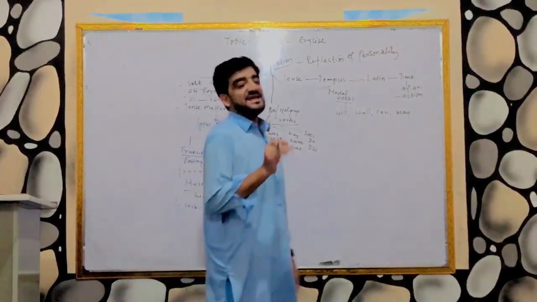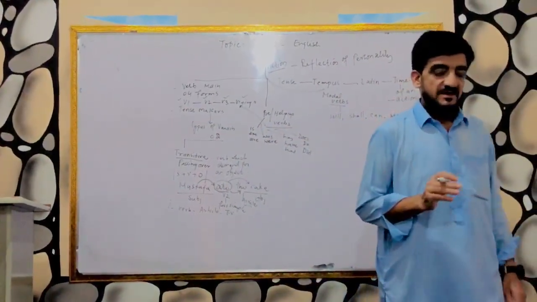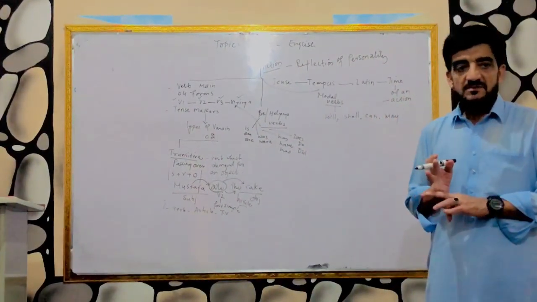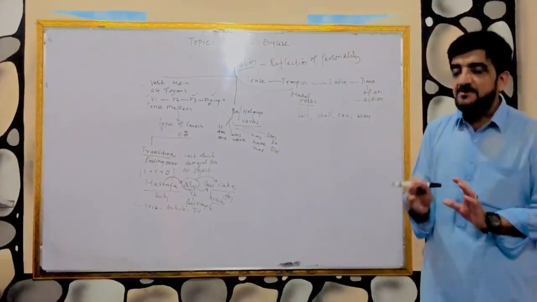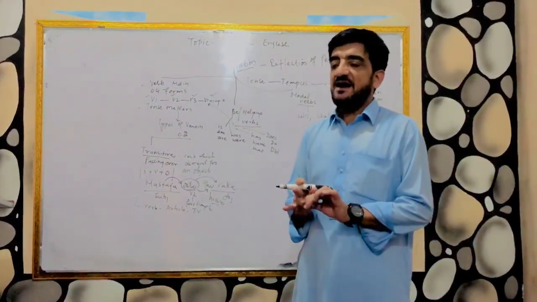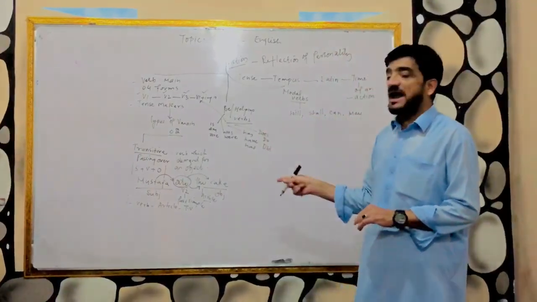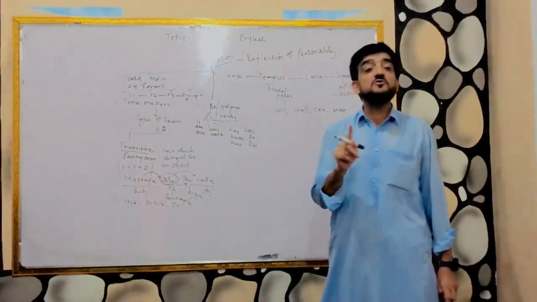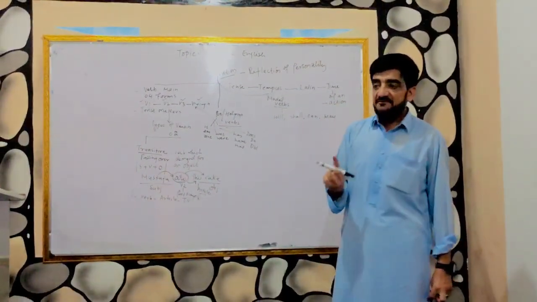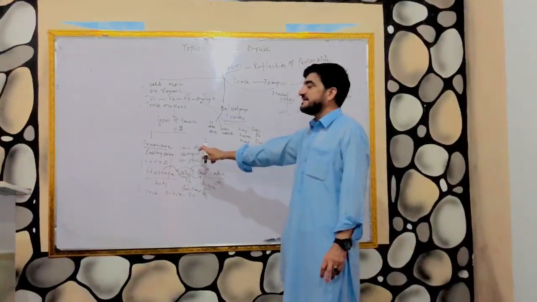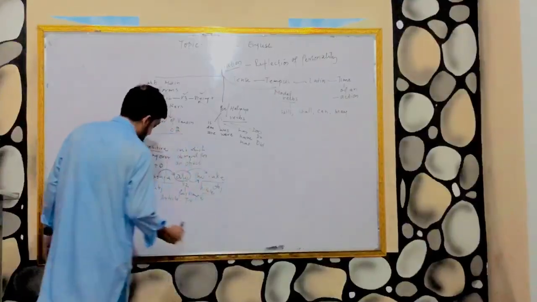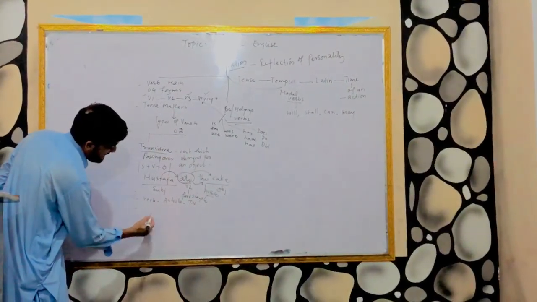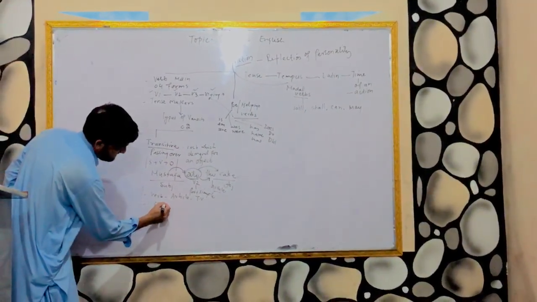Now, why are they called transitive verbs? They are called transitive because they are always demanding an object. And any verb which demands an object will change from active voice into passive voice. If there is no transitive verb, there will be no passive voice. Remember, it is the base for voices.